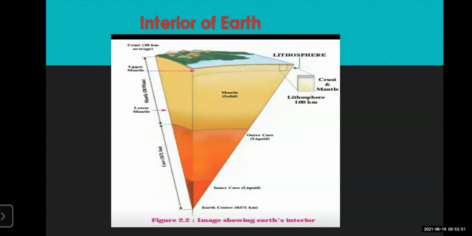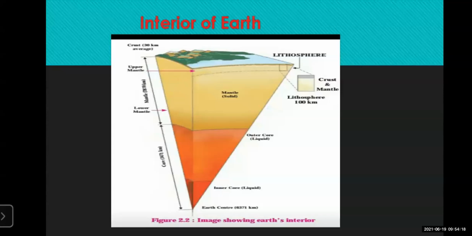The crust is divided into an upper layer and an inner layer, that is continental crust and oceanic crust. The upper layer consists of land area, and the inner layer consists of the area below the ocean surface. In the diagram, the crust is divided into upper crust and lower crust.